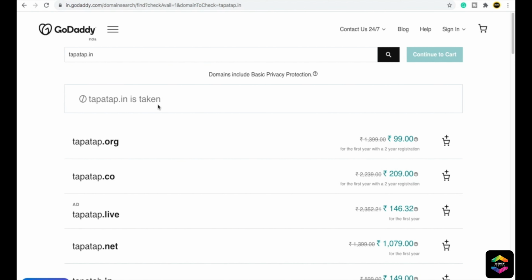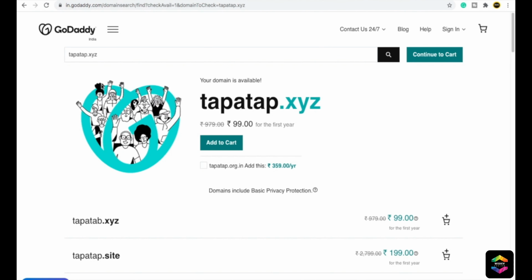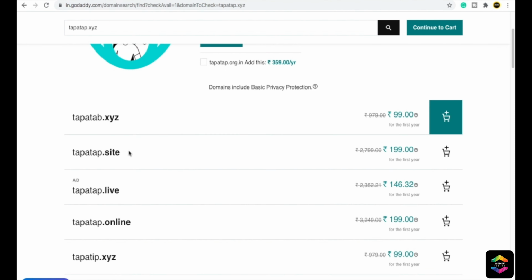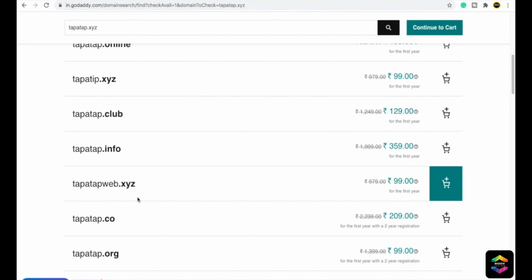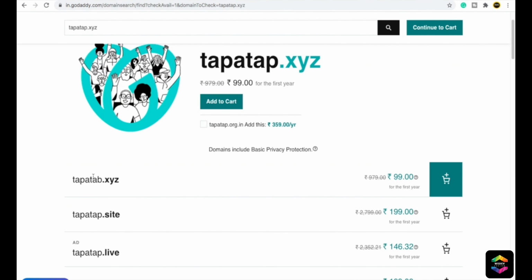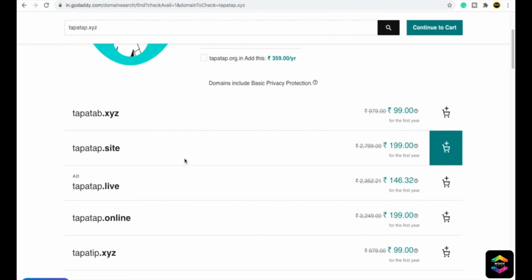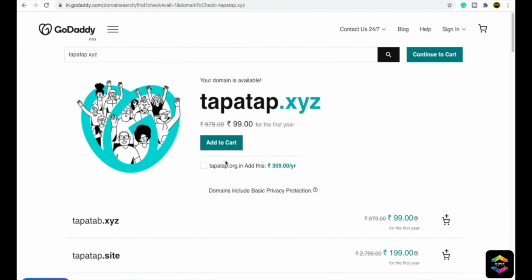According to the name of your business, just see which domain name is available and you can take that domain. For example, I can just type tapatup.xyz. Is that available? You can see that tapatup.xyz is available. I can purchase this domain for just 99. Down below you can see all the related domains which you can also choose, like tapatup.org, tapatup.co, tapatup.xyz, tapatup.site. There are many. You can choose whatever you want.